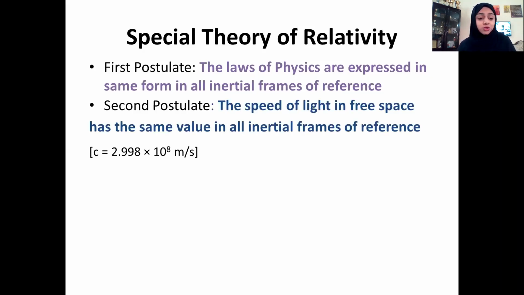Now the second postulate states that the speed of light in free space has the same value in all inertial frames of reference, and the value usually we express as 3 times 10 raised to 8 meter per second. To 4 significant figures, we can tell it as 2.998 times 10 raised to 8 meter per second. Now the speed of light in free space has the same value.